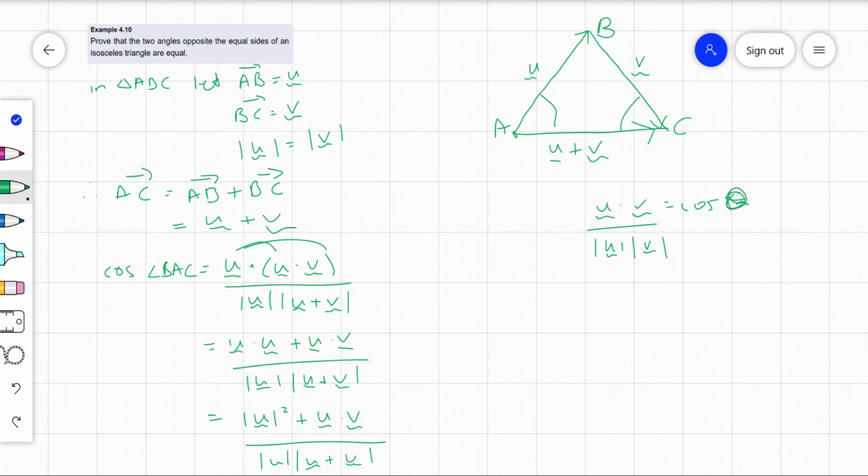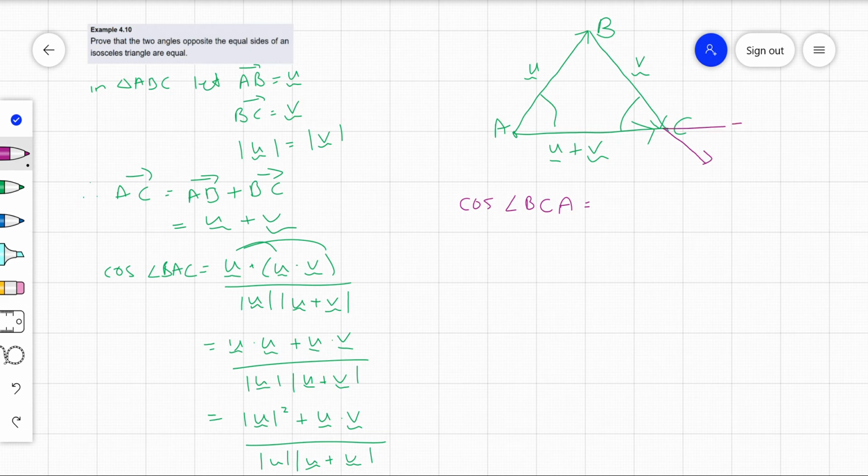So now we're looking at cos of BCA, and I'll just write this out so I have room. Still using that formula though. So cos of angle BCA. So in this case, think of BCA, I could extend it like this, and vertically opposite angles are equal.